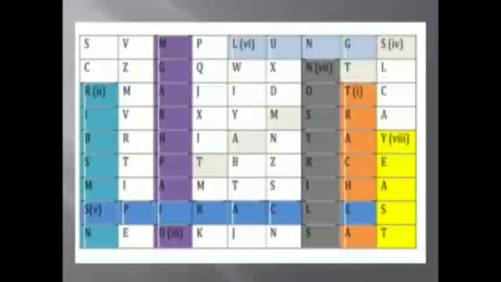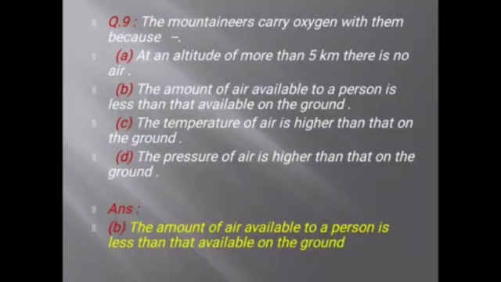Now question number 9. The mountaineers carry oxygen with them because, again 4 options are given: because at an altitude of more than 5 km there is no air; the amount of air available to a person is less than that available on the ground; the temperature of air is higher than that on the ground; the pressure of air is higher than that on the ground. So which is correct? Correct is B. Option B is correct. The amount of air available to a person is less than that available on the ground.